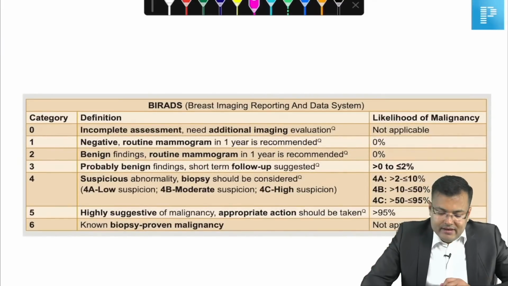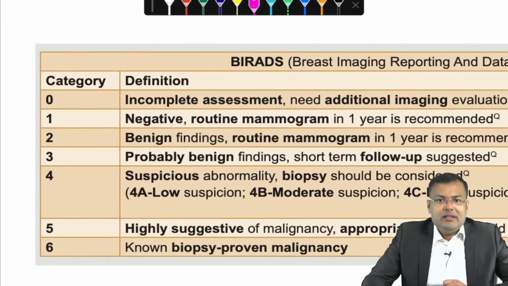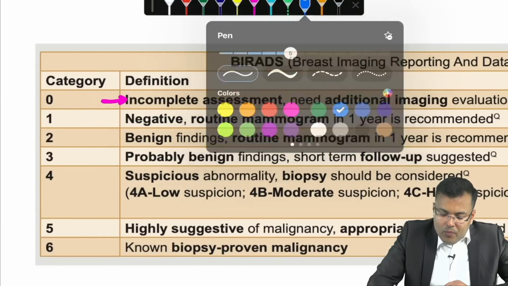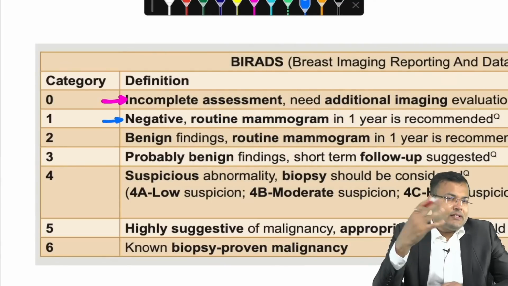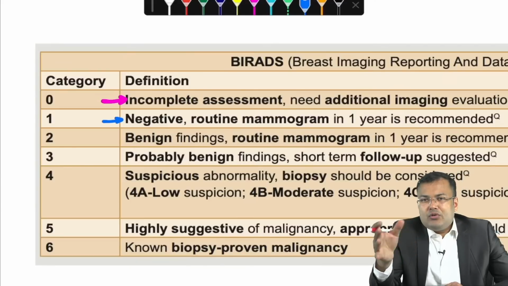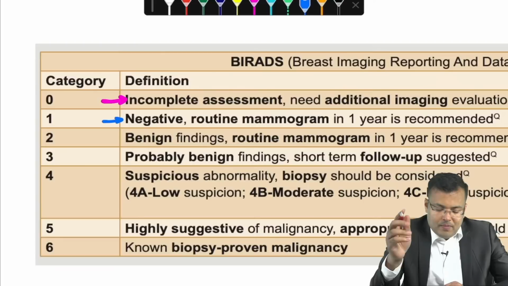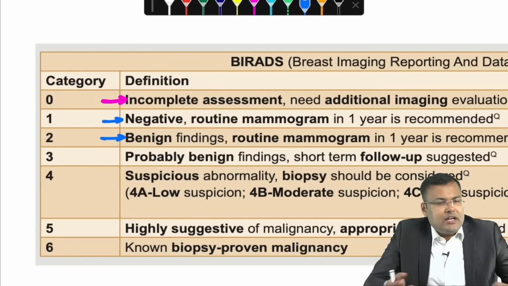So BI-RADS is very, very important. What is category 0? Incomplete assessment, and if incomplete assessment is there, additional imaging is required. Category 1, it's negative. And if it is negative, obviously you advise the patient to come for mammography next year. So routine mammography should be done. If it is category 2, that is benign, in case of benign also, what kind of advice is given? Come next year, means annual mammography is recommended.